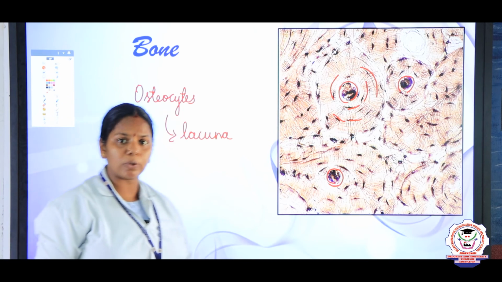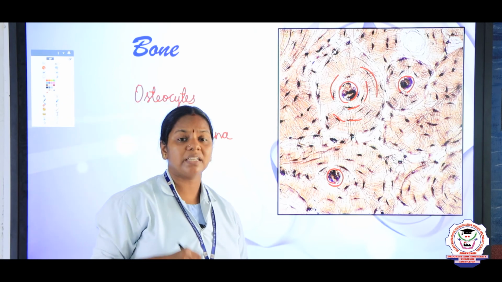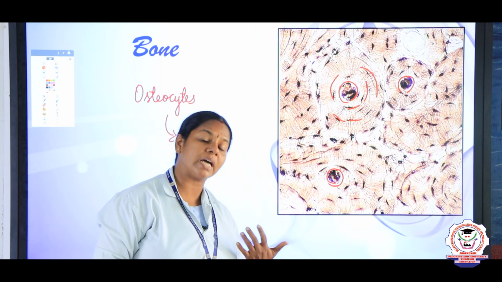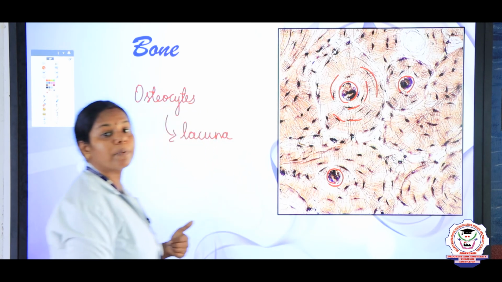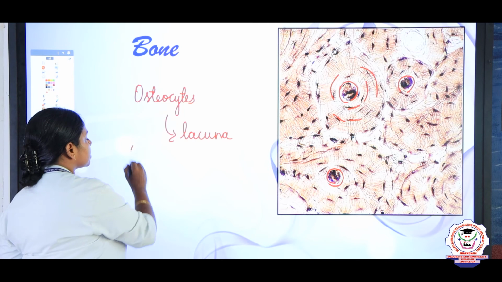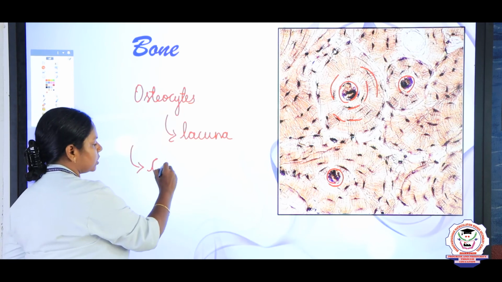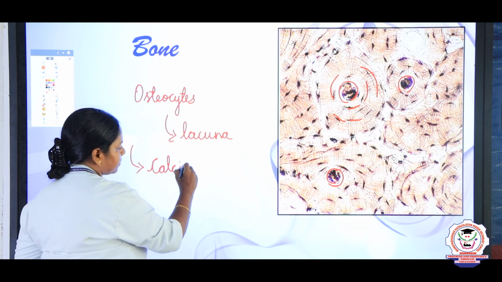And what is the main function of this bone, children? It gives us support, it gives us strength, and it gives shape to our body. And apart from this, bone has many functions. One important function is that it is a storage of calcium. It stores calcium.